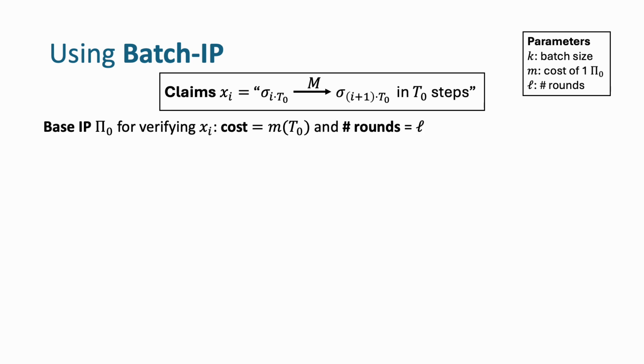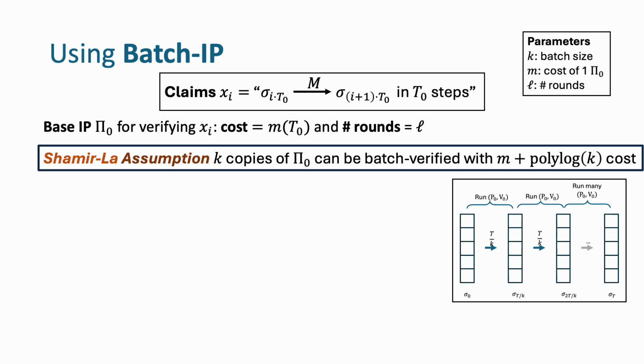Suppose the cost of verifying one subcomputation using a base interactive proof is m, and the protocol has L rounds. We make the Shamila assumption, namely that there exists an optimal batch verification protocol for verifying k instances of pi0 at the cost of roughly one protocol and an additive overhead polylogarithmic in k.